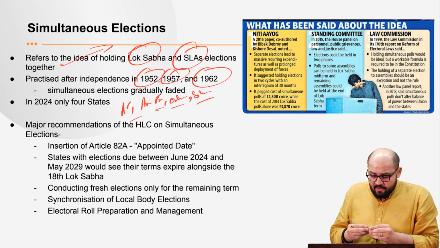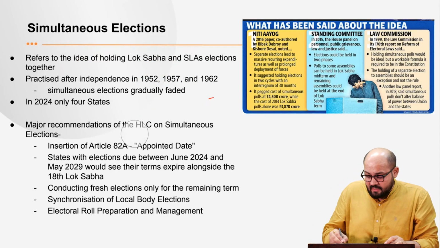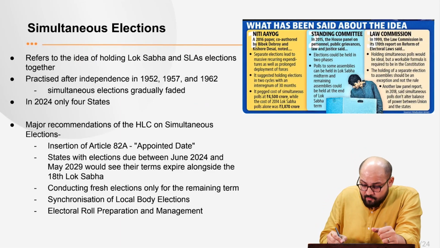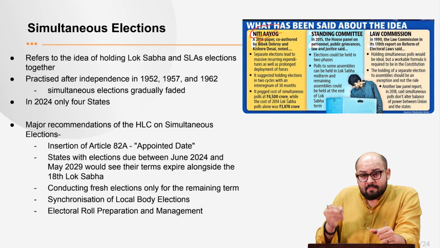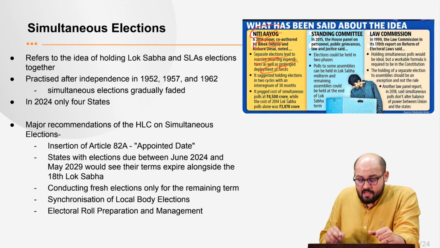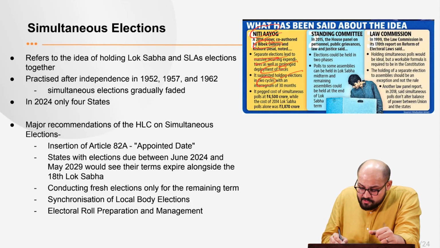Now, see, we already had a lot of recommendations by different committees. So we have got this pictorial representation. It was by Niti Aayog, a 2016 paper, which was co-authored by Vivek Debroy. What they said is that separate elections lead to massive recurring expenditure as well as prolonged deployment of forces. So it suggested holding elections in 2 cycles with an interregnum of 30 months, right?